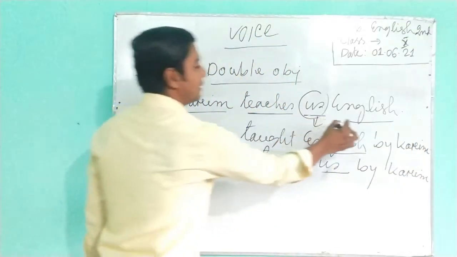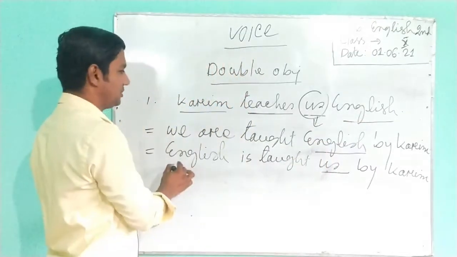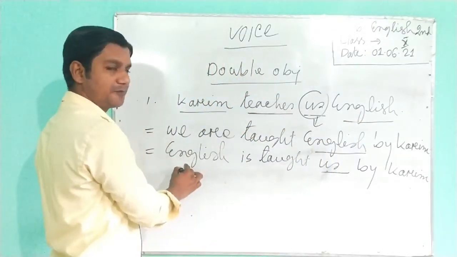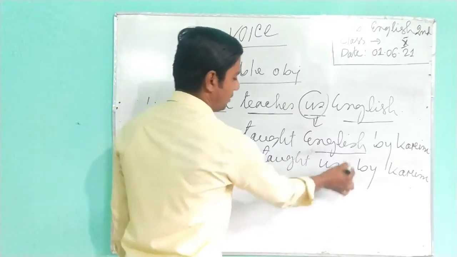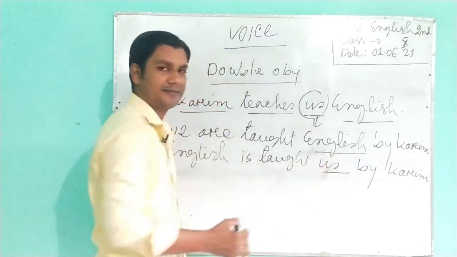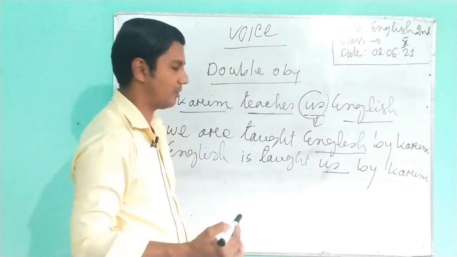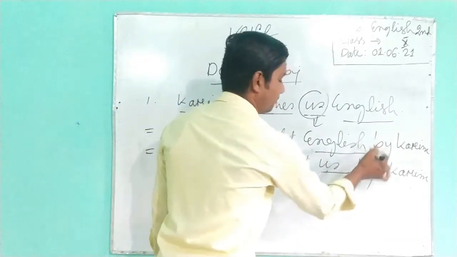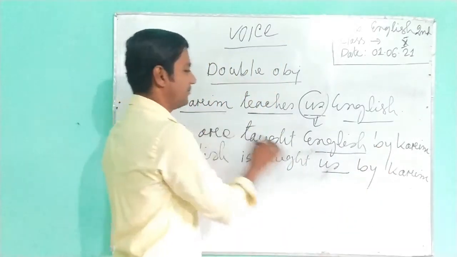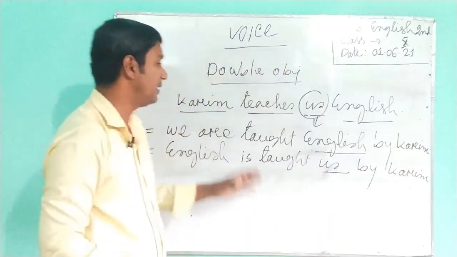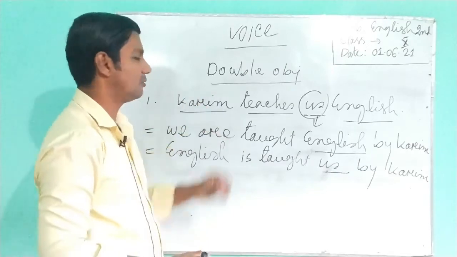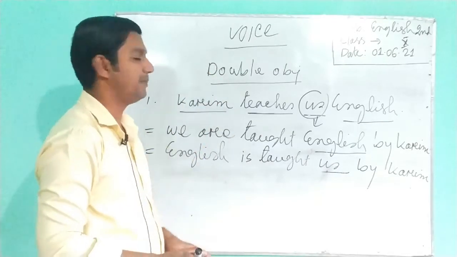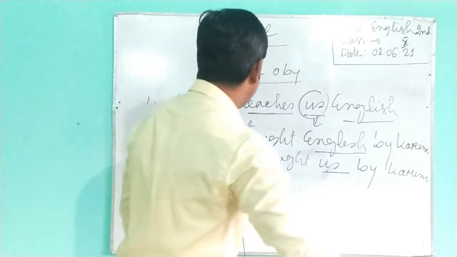And we will also use English as another object here. English, that means object will transform into subject, tense with the auxiliary verb, verb past participle, then another object, that means us here functions as a retained object. Then we can use by as a preposition, then subject will become object. Actually you all can quite easily solve it if you know the rules and regulations of the basic form of voice. Okay, then I will give you